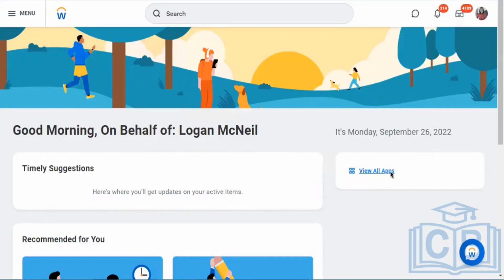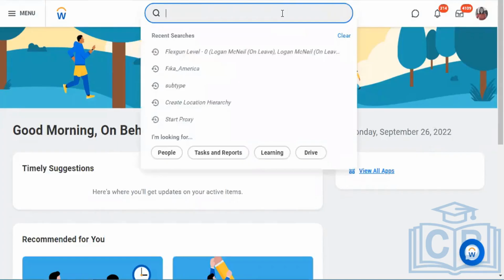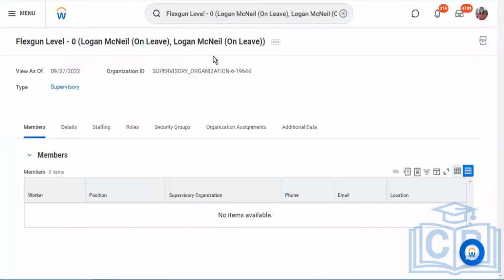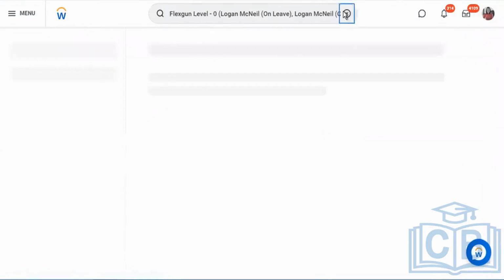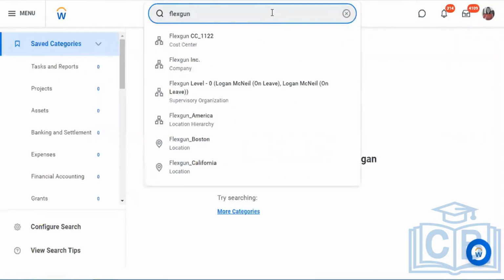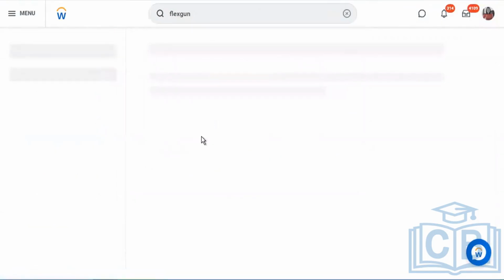Creating the position. From what I've understood, we have created a supervisory organization. We have created subordinates, and the next step is to create positions for those. FlexCon level 0 is my top level supervisory organization. I have not created any subordinates as of now, did I? Let me see. Just type in FlexCon. That's the only level that I've created so far.